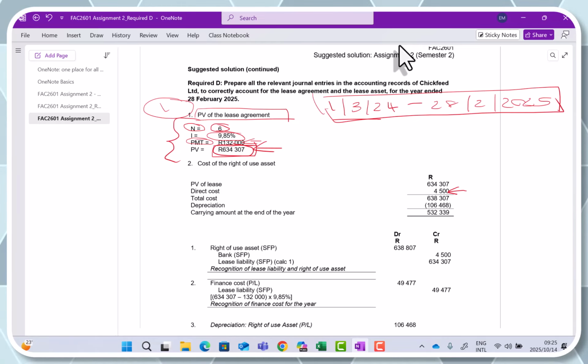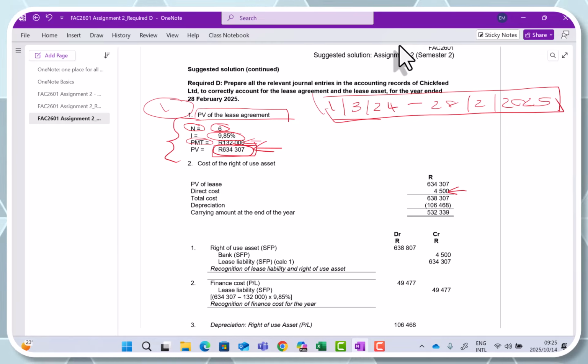Theory also says we include any provision for future cost to dismantle or remove the asset, or restore the asset to a predetermined condition. In this case, there are no such costs. Once again, it's a very straightforward lease. There are no such costs involved, so there's nothing to add there. And then it says less any lease incentives received. We did not receive any lease incentives, so there is nothing to deduct.